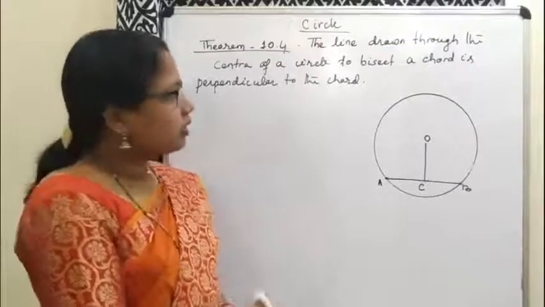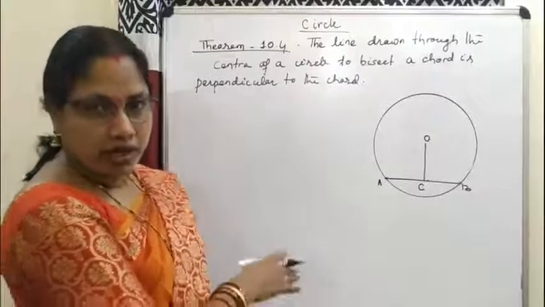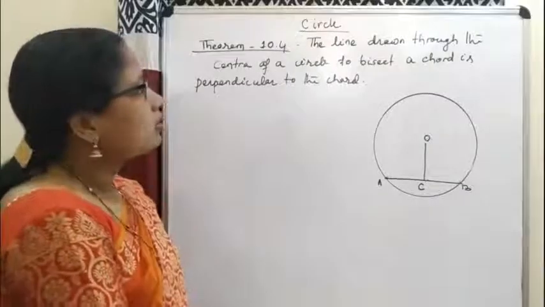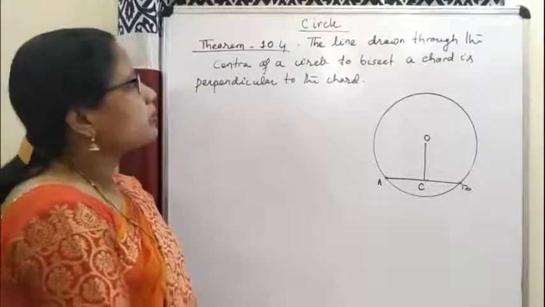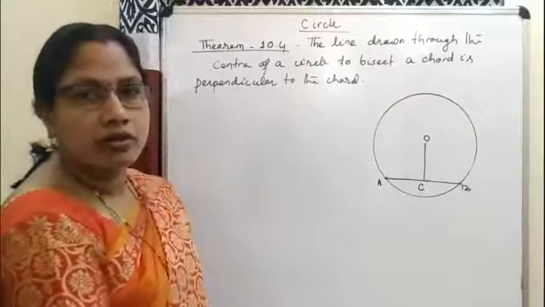Let us prove the next theorem. This is the converse of our last theorem 10.3. The line drawn through the center of a circle to bisect a chord is perpendicular to the chord.